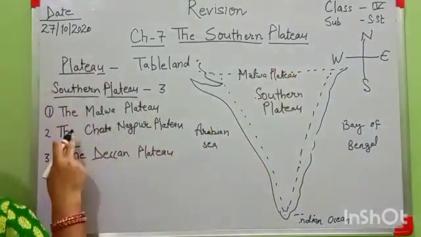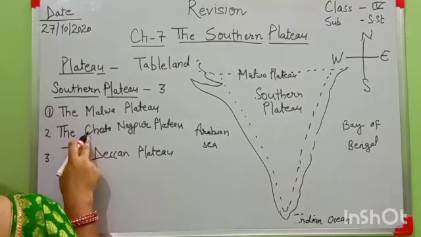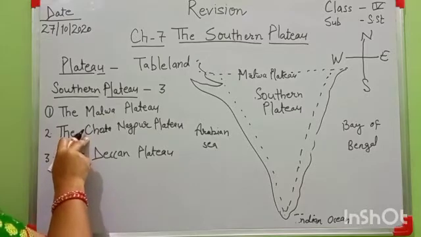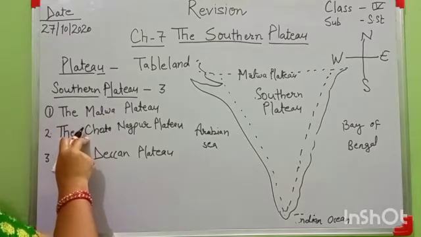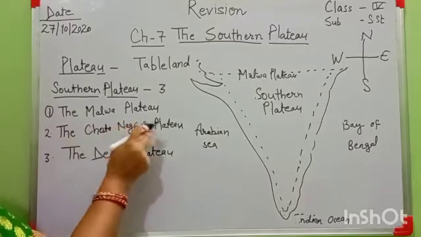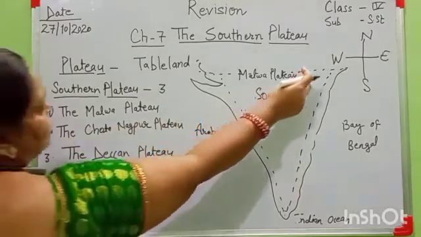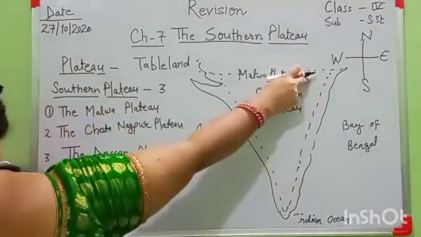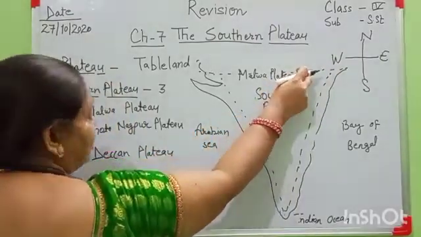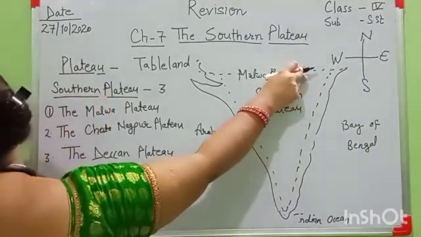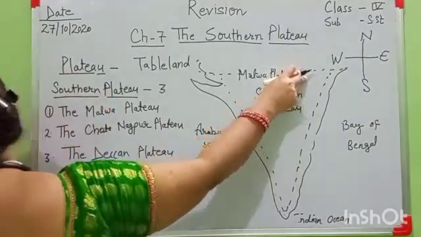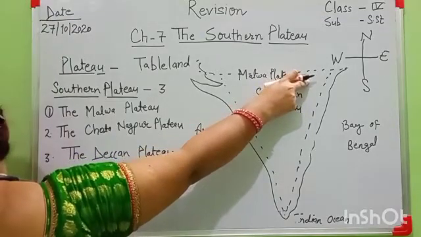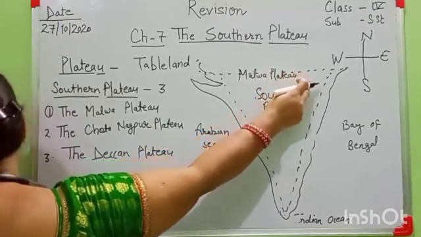Then move to Chota Nagpur. The Chota Nagpur Plateau, with the Chhattisgarh plain and the Bastar Hills, lies in the east, the southern region of the plateau. This plateau is rich in minerals, natural resources like coal, iron, manganese and mica.